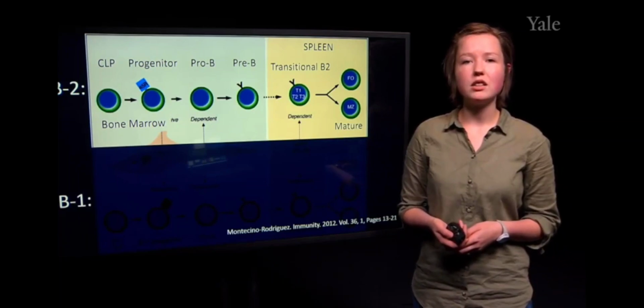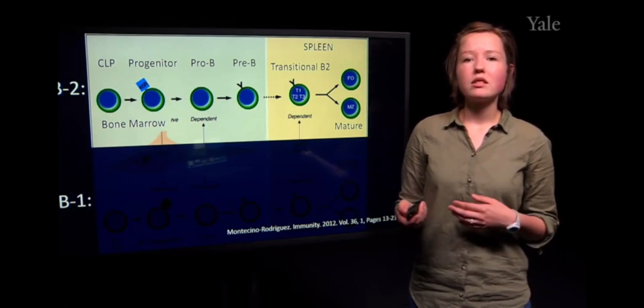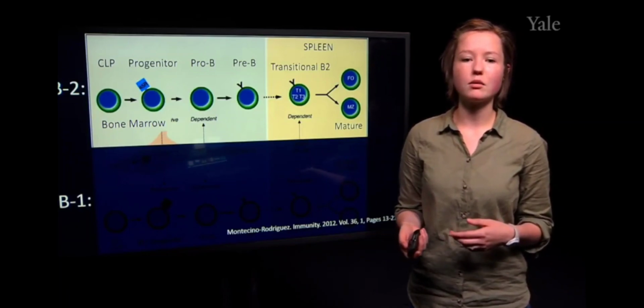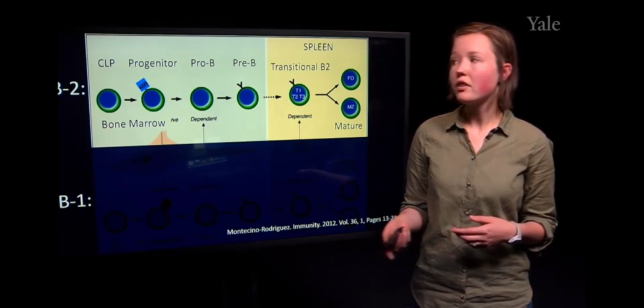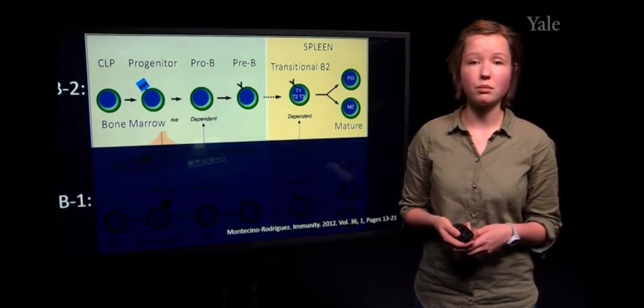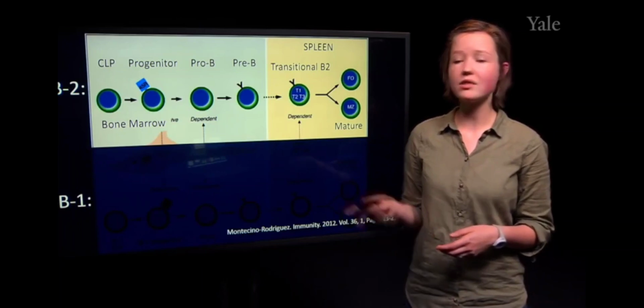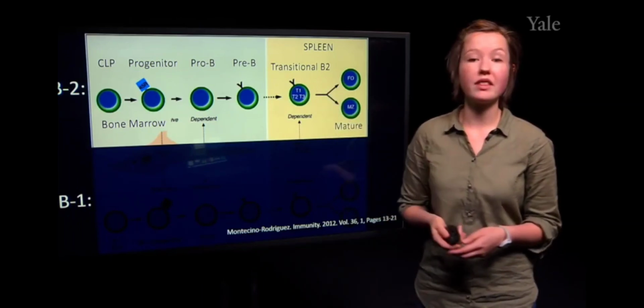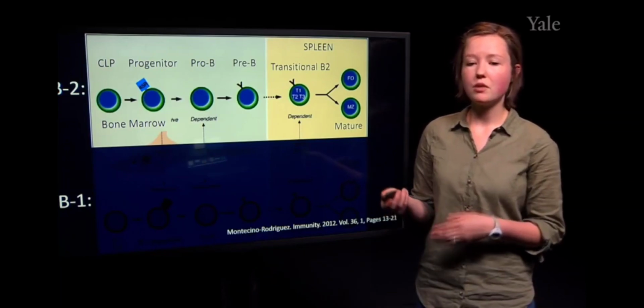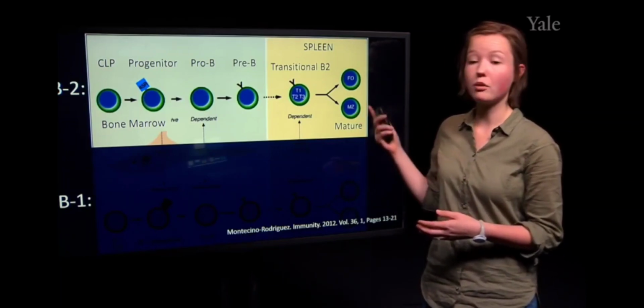But I also want to mention this other less common cell type and contrast it, which are these B1 cells. So first, these B2 cells go through all the developmental stages, which were mentioned previously. And this transitional B cell was the one that needed to receive that BAFF receptor signaling for survival to either become the marginal zone B cells or the follicular B cells.